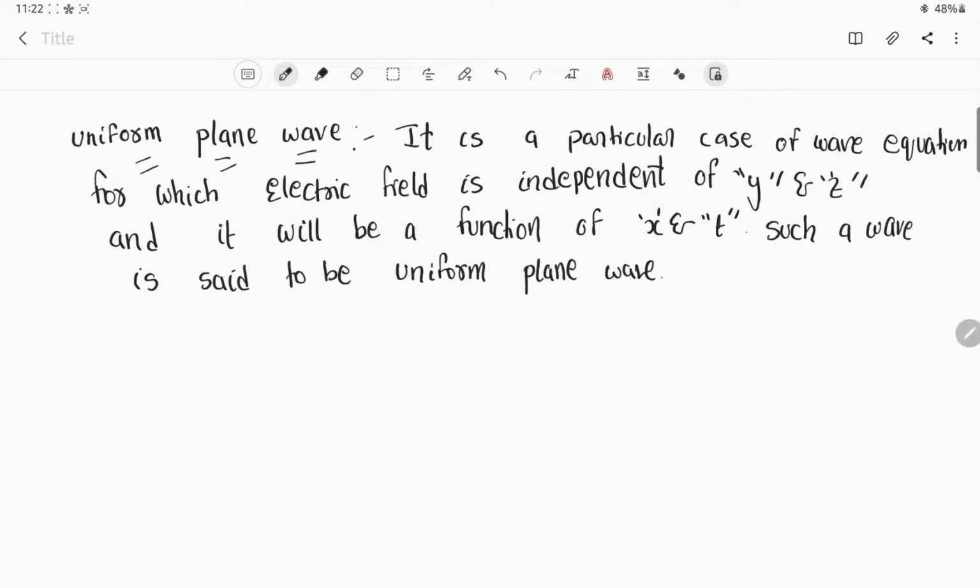Now, how to proceed further? Mathematically, we want to derive our thought of uniform plane wave. How will it look mathematically, right? There's a theoretical statement I just told you. So how will this look when we apply the mathematics to it?